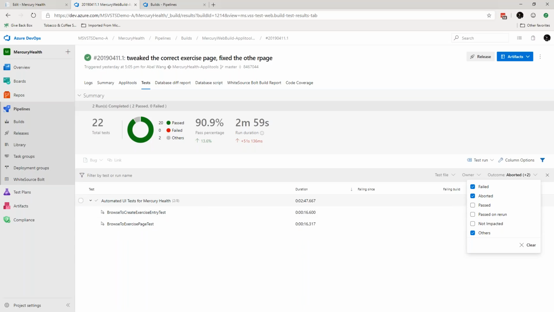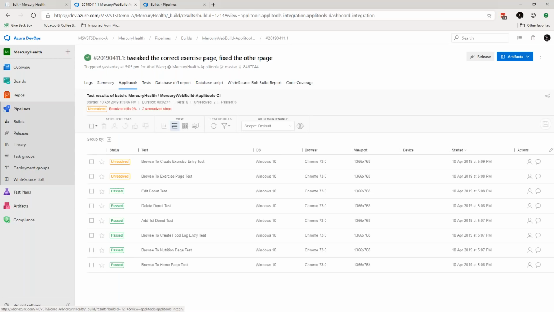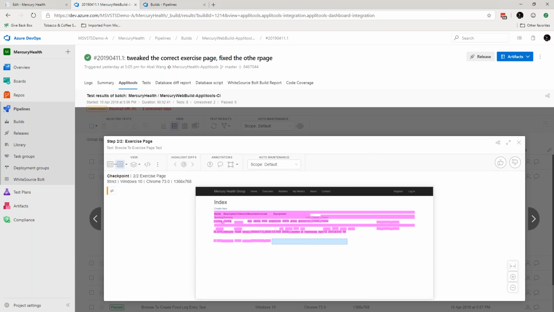So something weird is going on. And if I look at my Applitools, because that's where my automated UI tests are running, I'll notice that, ooh, when I go to my exercise page, things are starting to look weird, and it flagged it for me. And if I jump in here and actually take a look at this, you'll notice that the table is no longer nicely formatted. Somebody must have messed up the CSS, right?